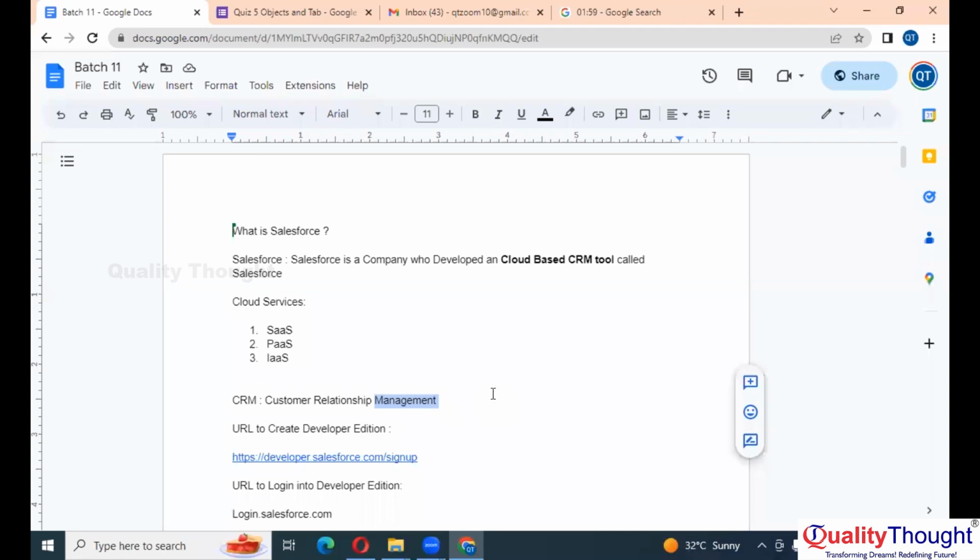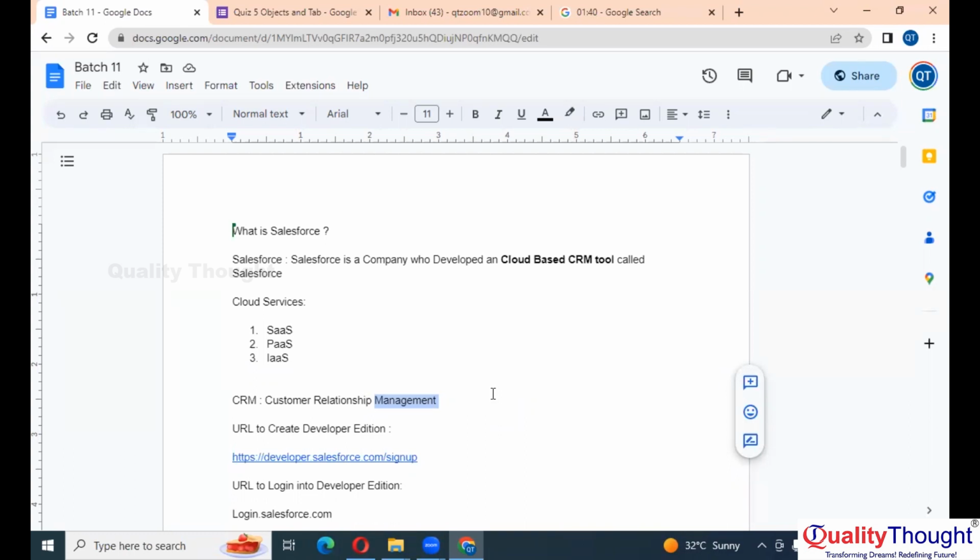Coming to Salesforce again. What is Salesforce? It's a cloud. It's a company that developed a cloud-based CRM tool called Salesforce itself. Why are we calling it a cloud? Because you get software in the cloud, you get data storage in the cloud, and you can modify the data in the cloud. Cloud in the sense that, with the help of a browser and internet connectivity, you can access the features.